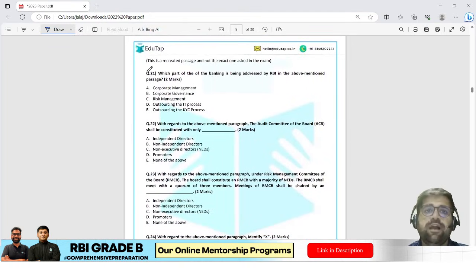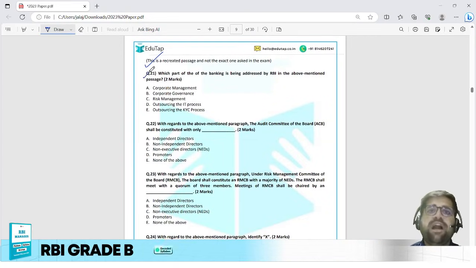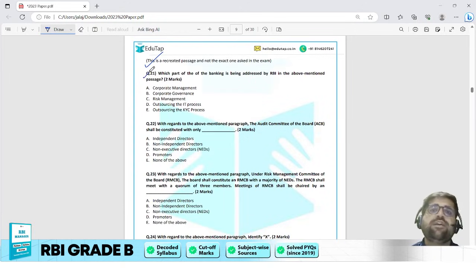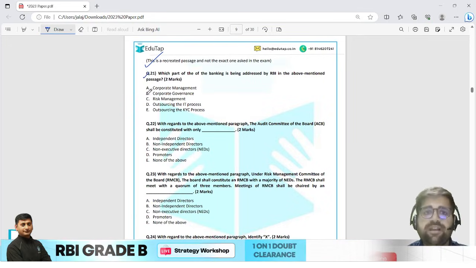Chalo. Again, this is a recreated paragraph. It is not the exact one; we are trying to keep it the same. Question number 21. Which part of banking is being addressed by RBI in the above mentioned passage? I hope you remember it is corporate governance, in the banking sector. So the answer will be corporate governance.